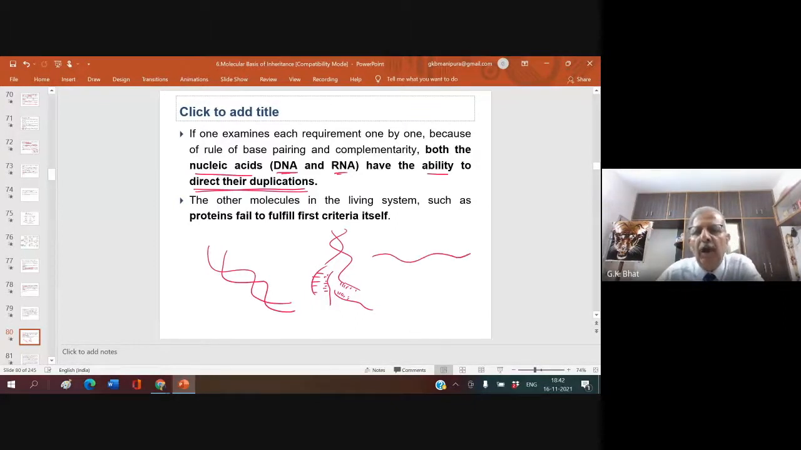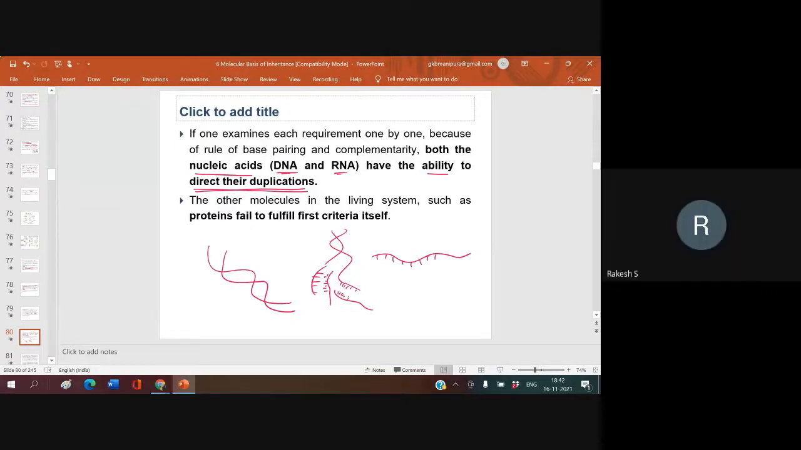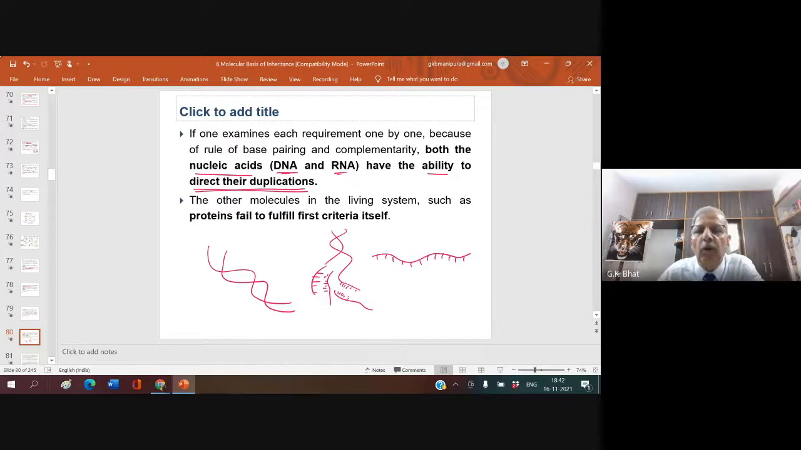Even if there is one RNA strand, let us think that there is one RNA strand with the nitrogen bases here. Is it not possible that other free nitrogen bases come and attach here and form one more RNA strand? Is it not possible in the cell? Because the cell cytoplasm has a lot of nitrogen bases. So these nitrogen bases come and pair and form another RNA. Therefore, remember, both the nucleic acids, DNA and RNA, have the ability to direct their duplication.